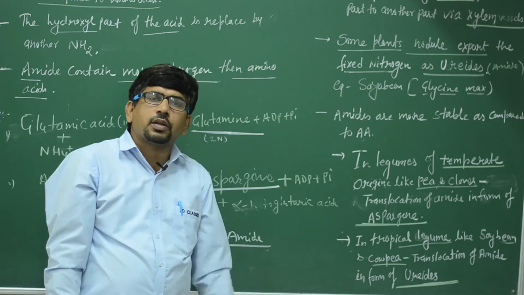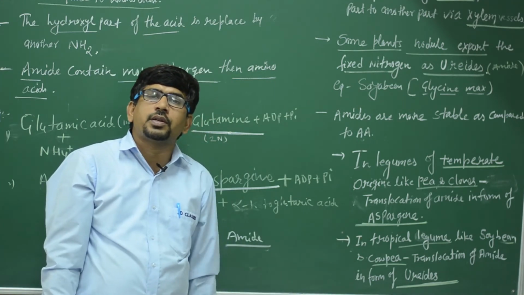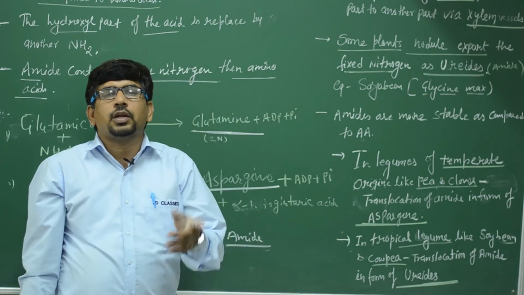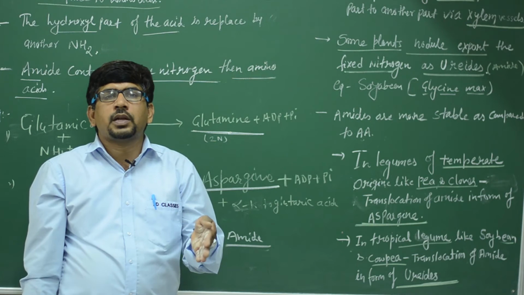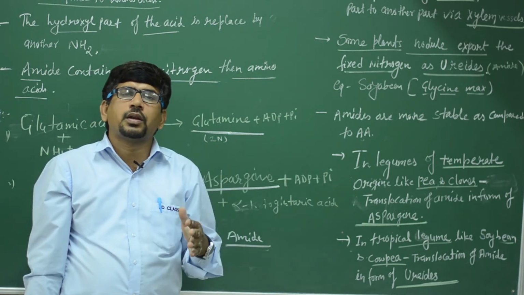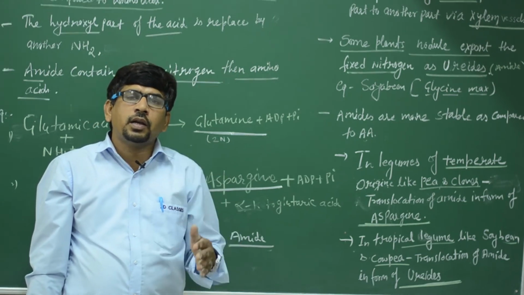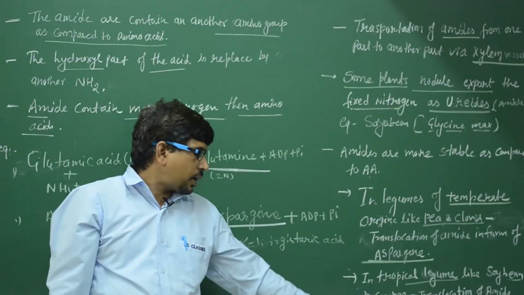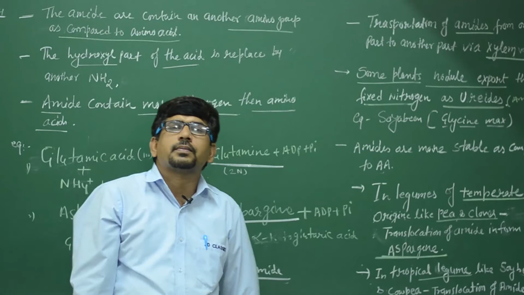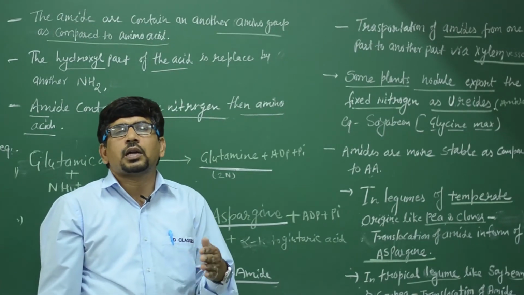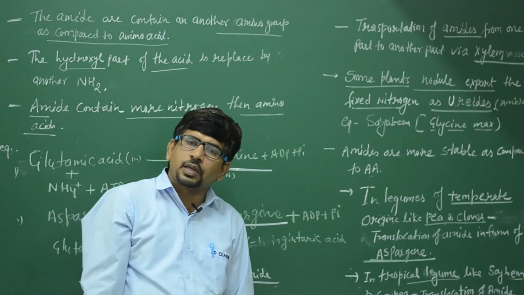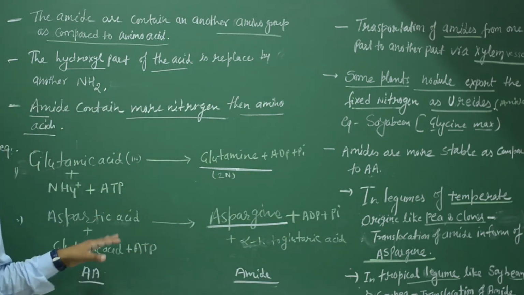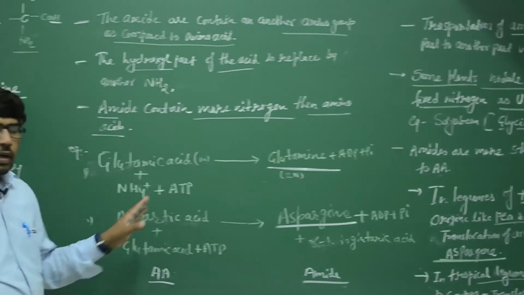Their question: if asked about soybean, what will be the answer? Ureides. If asked about pea, what will be the answer? Asparagine. Clear? In temperate legumes, asparagine is the translocator amide, and in the tropical region, the example is ureides as the translocator amides. Clear? That is the process of amidation. Okay, you note down.